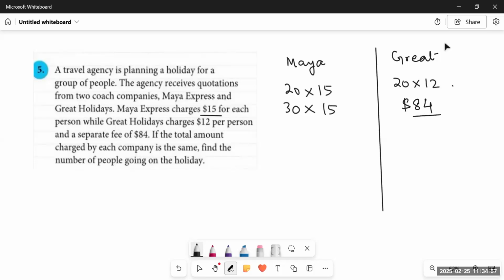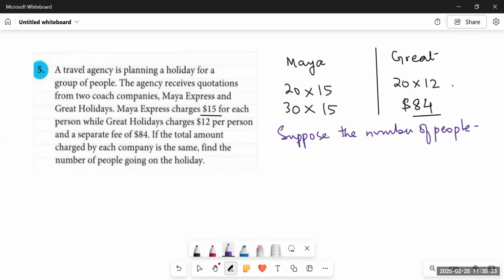Now they're saying if the total amount charged by each company is the same, find the number of people going on holidays. Since the number of people is missing over here, what are we going to do? We will suppose the number of people is P or X. We will start the question from here. Suppose the number of people is equal to X.